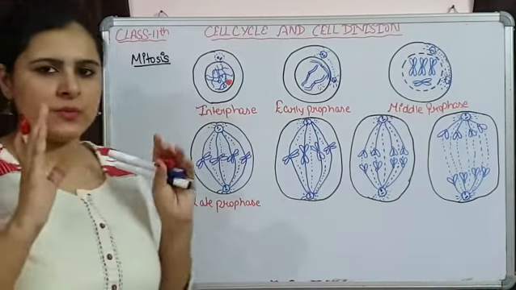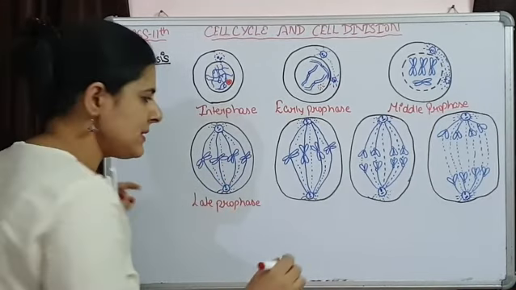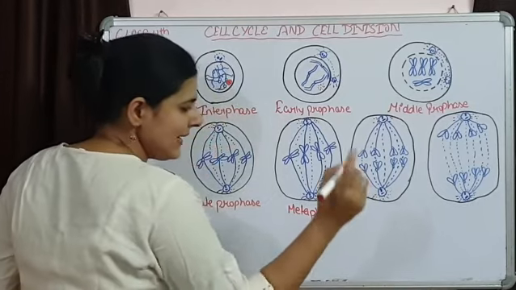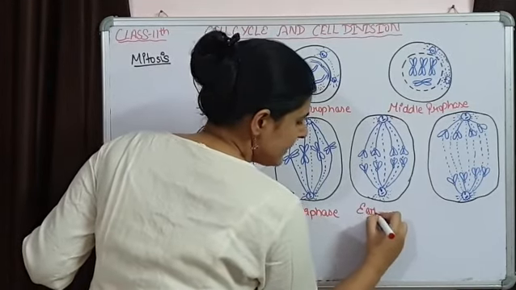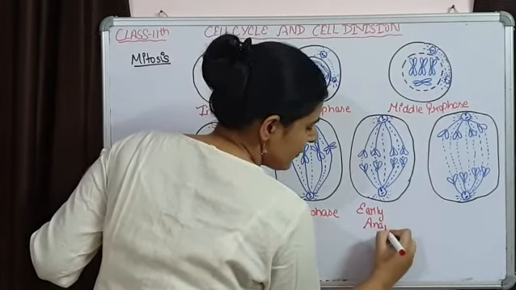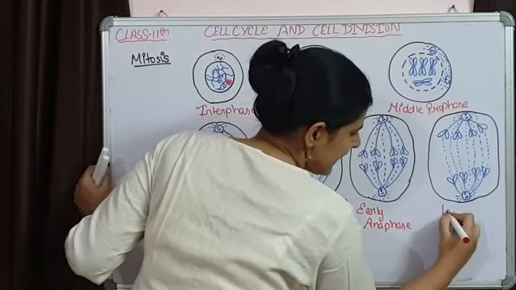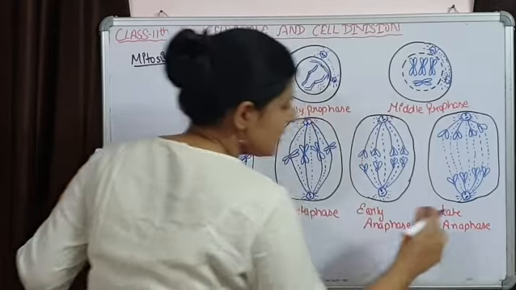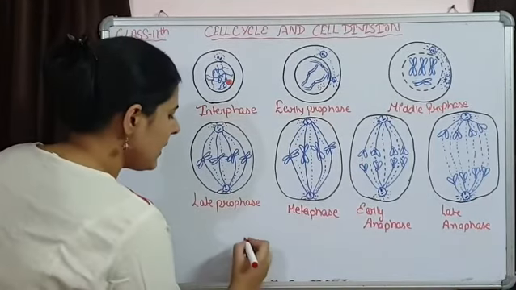When prophase finishes, after prophase starts our metaphase. Then anaphase, early and late anaphase. So this is early anaphase and late anaphase. And after this anaphase we have early telophase.